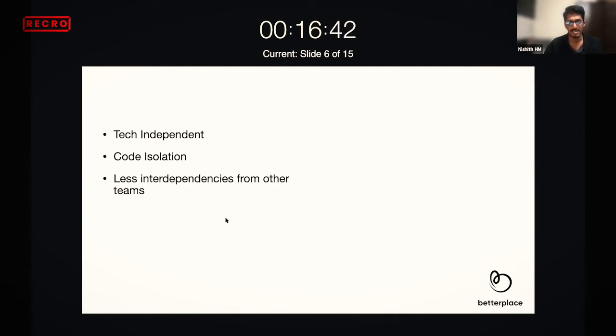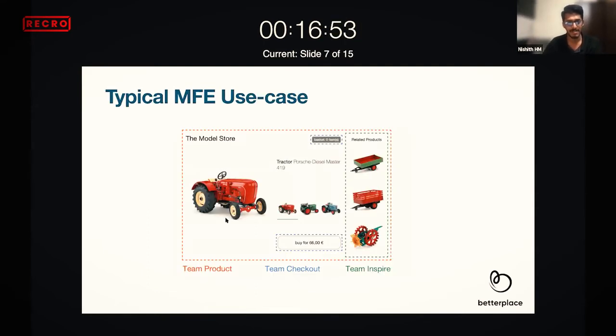For any library, we have something called a shared module system. You can do it there as well, but the maintainability effort is much more. So how does a typical MFE use case look like?